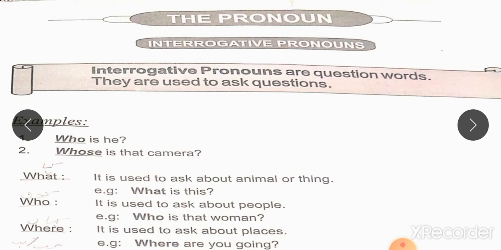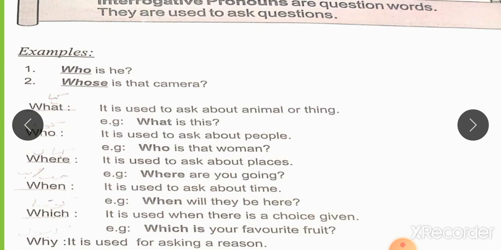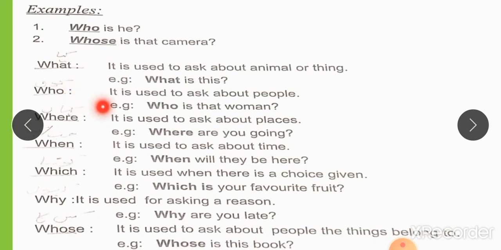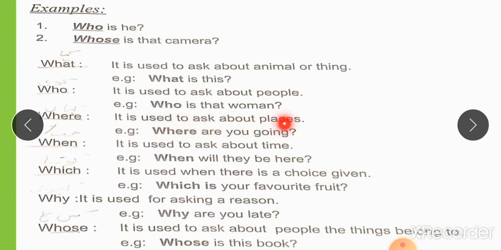For example, who is he? Whose is that camera? Who and whose are the example of interrogative pronoun. The other examples are what, where, when, which, why. What, Urdu meaning kya, is used to ask about animal or thing, like what is this? Who, kaun, is used to ask about people.